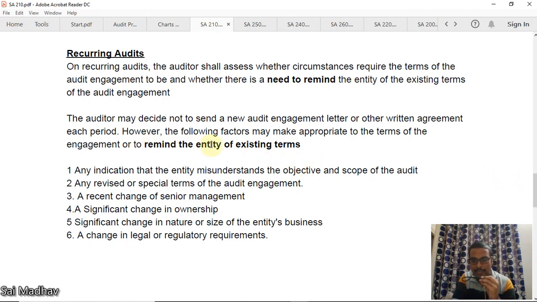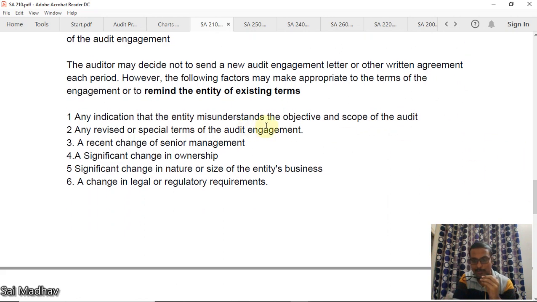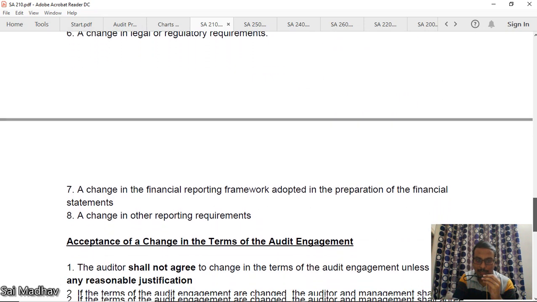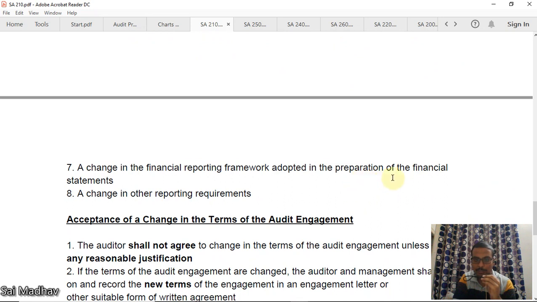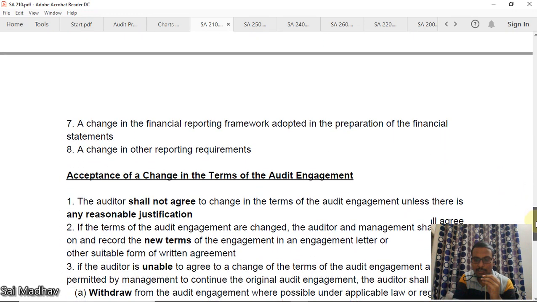Now, when should you remind the entity? First, any indication that the entity misunderstands the objective and scope of the audit; any revised or special terms of audit engagement; a recent change of senior management; a significant change in ownership; a significant change in the nature or size of the entity's business; a change in legal or regulatory requirements; a change in the FRF adopted in the preparation of the financial statements; a change in other reporting requirements. Whenever these things happen, you should give a new TOE, terms of engagement.